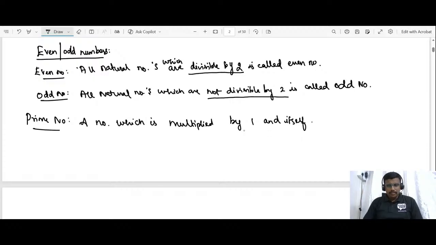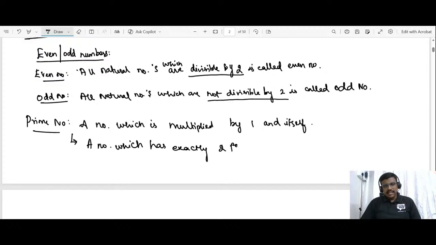It is the definition which we have studied in our school days. But now how we should say it, as Ashwini said, is that a number which has exactly two factors is called a prime number.